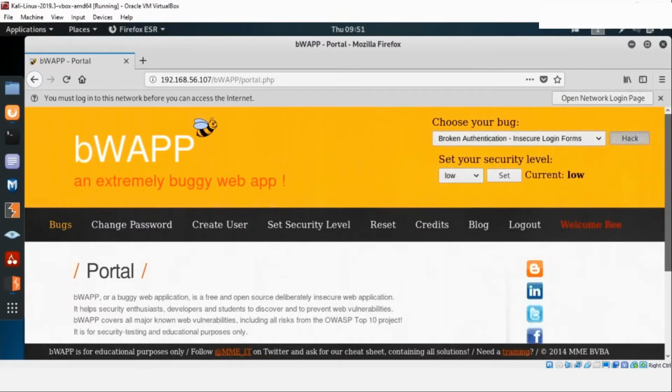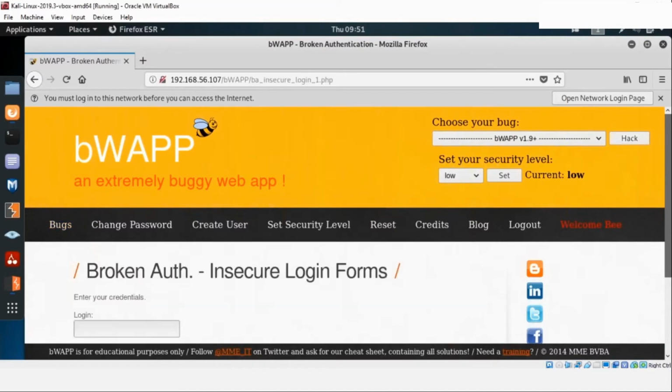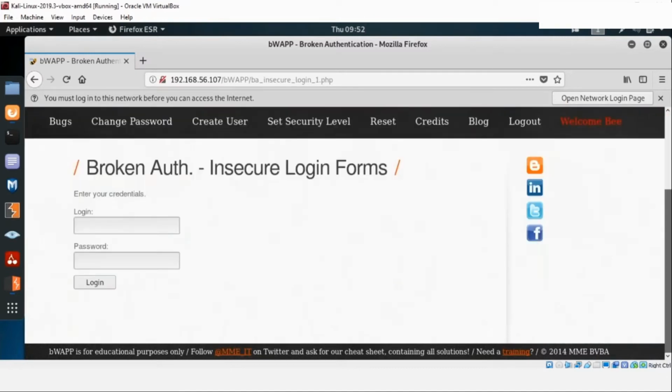Let's click on hack. So here we have set up our security level as low for now, because we are learning the process, and you can go ahead and set up the security level as medium and high. So for now, just for the learners to see how the ethical hacker works, we have set up this process. So now you see that there is a basic login form available to us where it is saying enter your credentials, login and password, and then it is giving me a login button here.